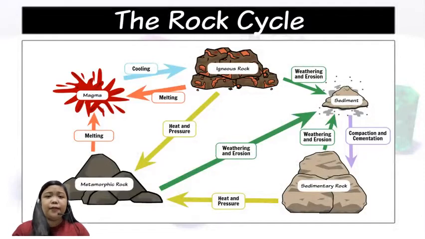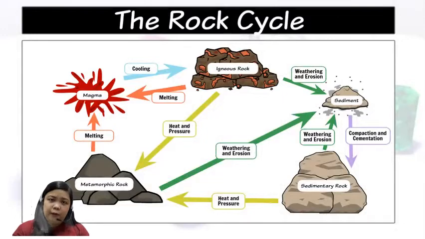So as you can observe, it is called a cycle. Why? Because it is an unending process. It is a cycle because it starts with the magma and ends with the magma. And then from magma, it will start another process once again. But as you can observe, there is another way or another process. From igneous rock, when you subject igneous rock to extreme heat and pressure, following the yellow arrow, you will have